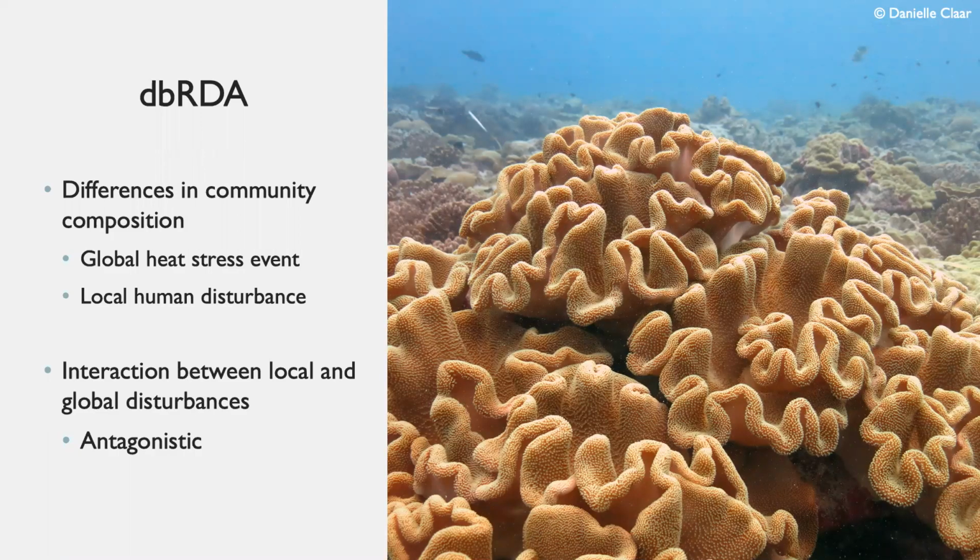The redundancy analysis showed that there were differences in the community composition due to the effect of the global heat stress event, as well as the local human disturbance. Also, based on the differences in the changes before and after the global heat stress event in the different human disturbance categories, there is an interaction between the disturbances, which is likely antagonistic or producing smaller than expected effects in some sites.